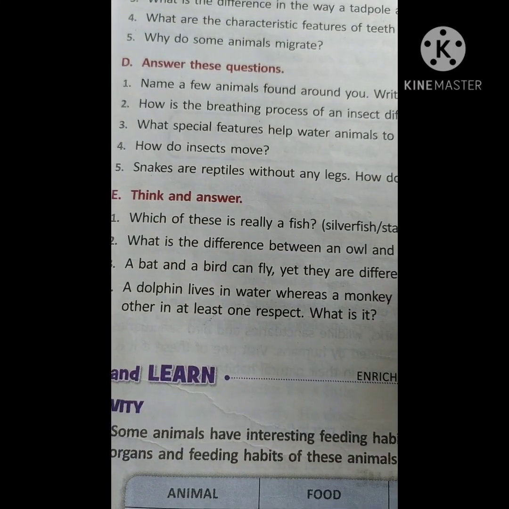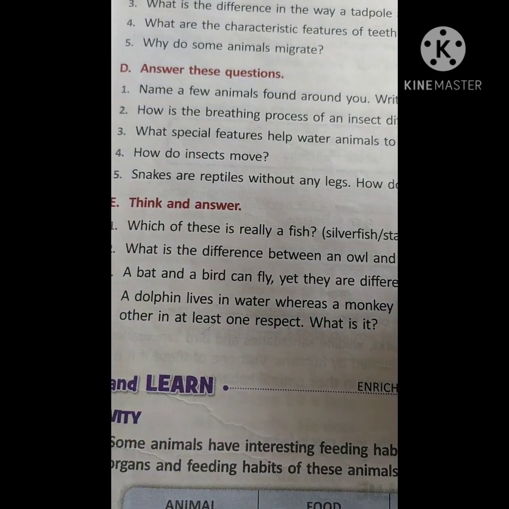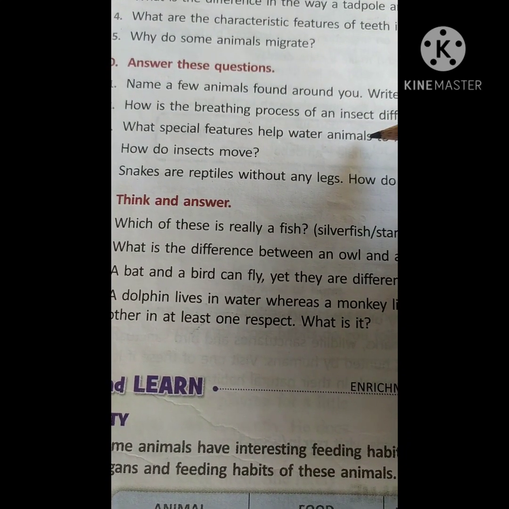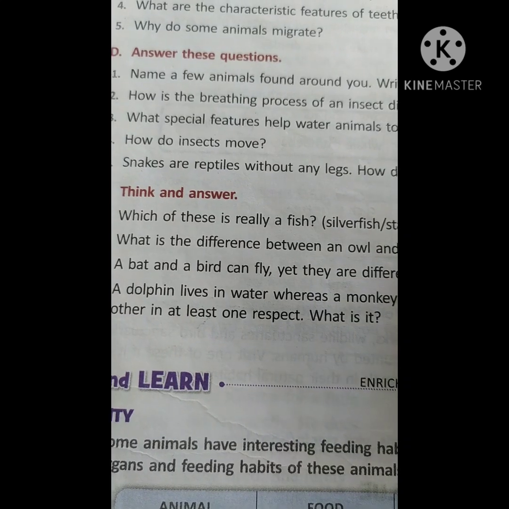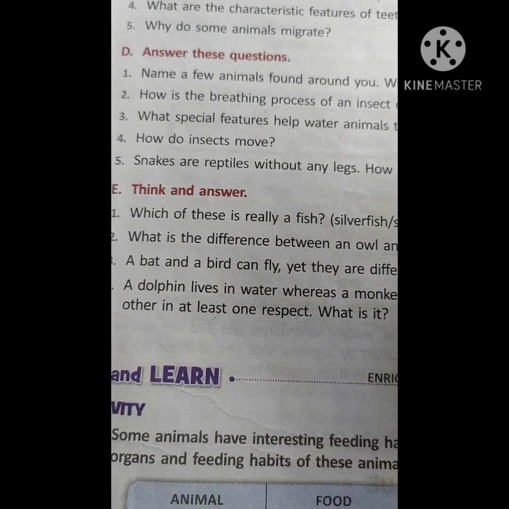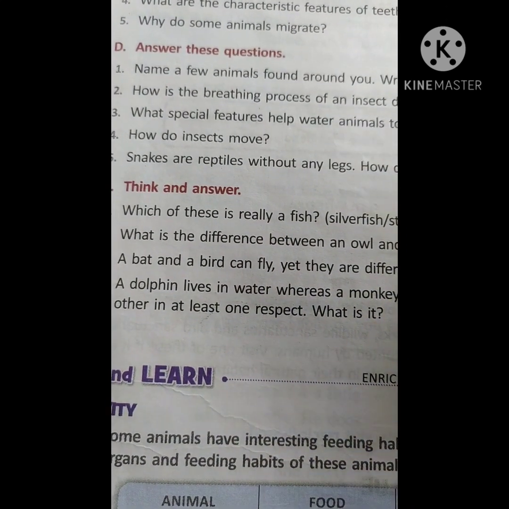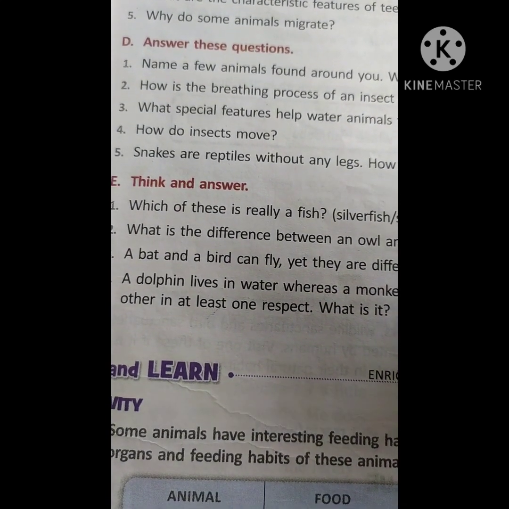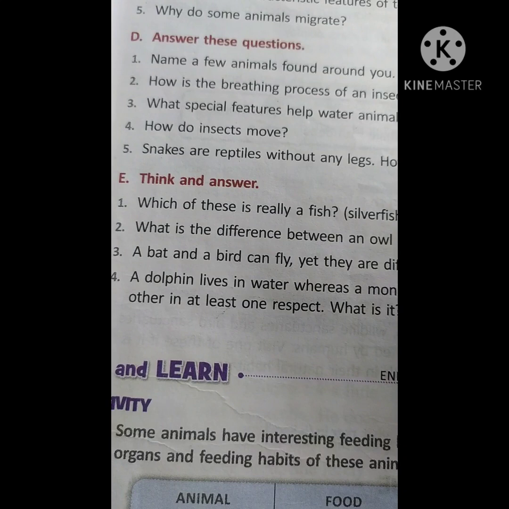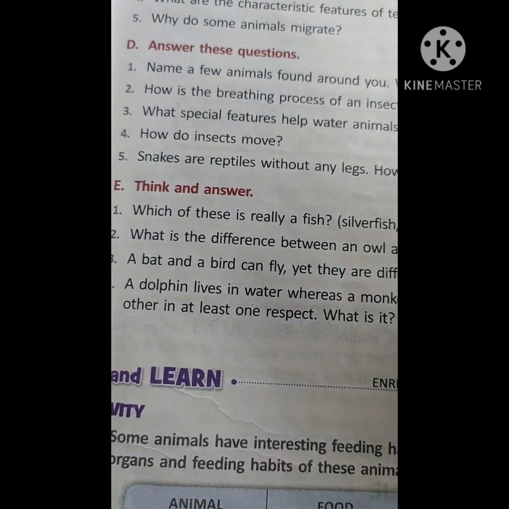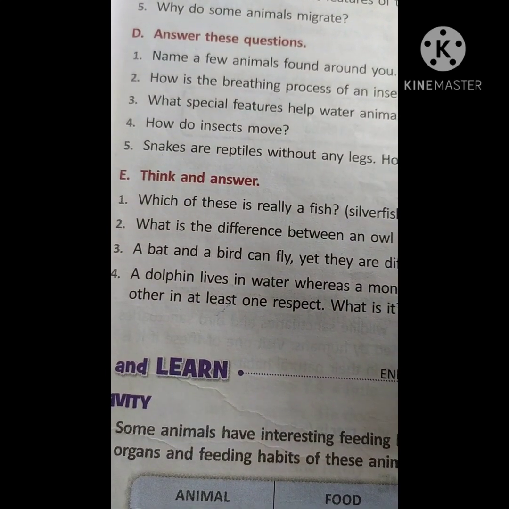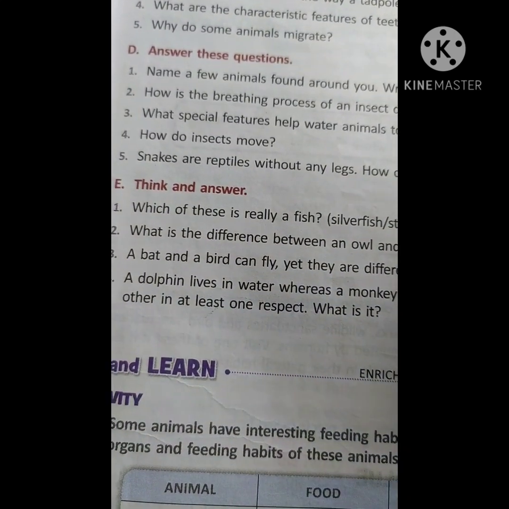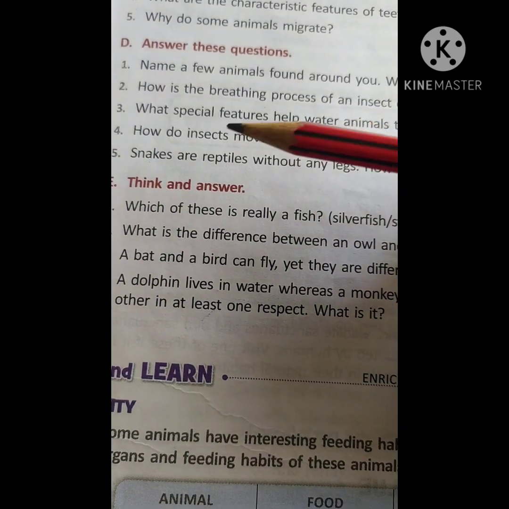What special feature helps water animals to move? Yes children, this you have to write in a lengthy way, because of the paddle-like feet and limbs they have, like the turtle, and fins are there for the fish. And what about the mammals? They have legs, forelimbs and hind limbs. But what about the humans? They can stand upright, walk, run, and they have forelimbs as the hands and legs as the hind limbs.